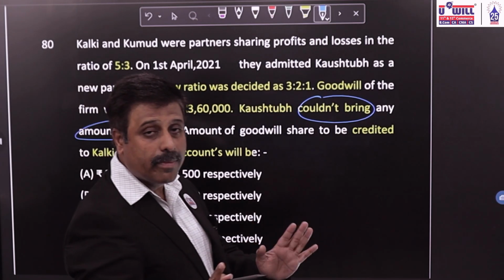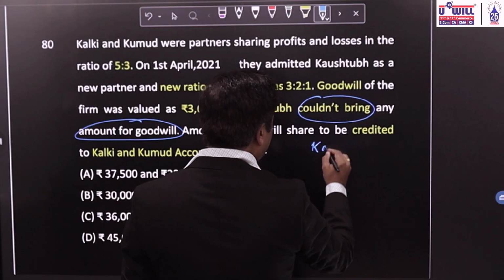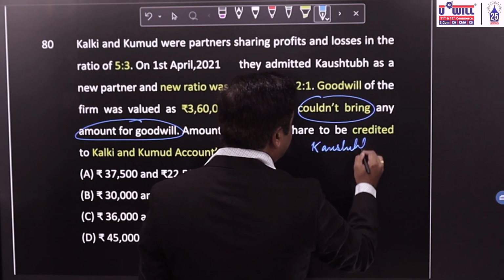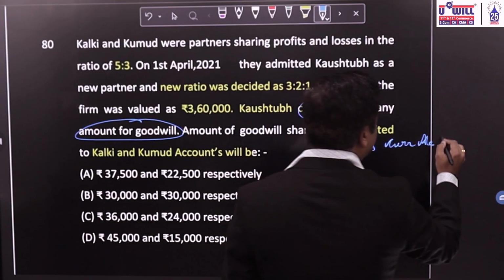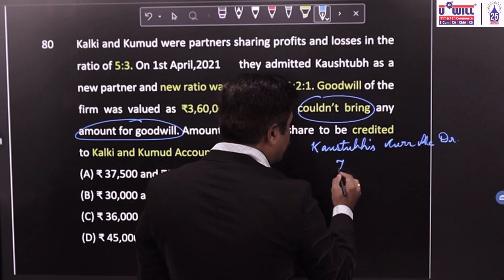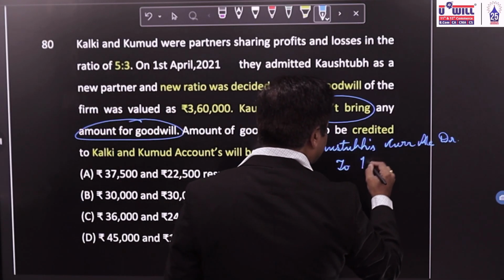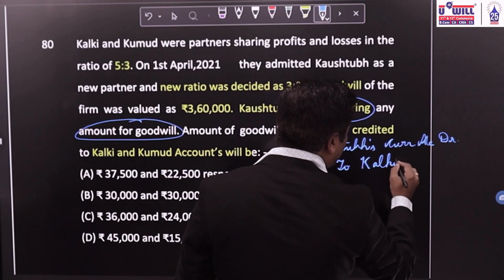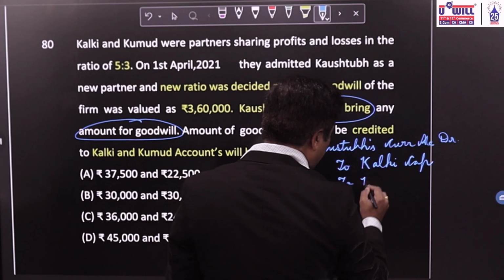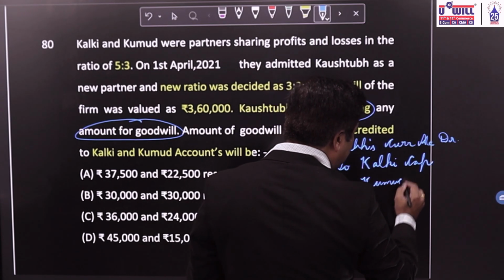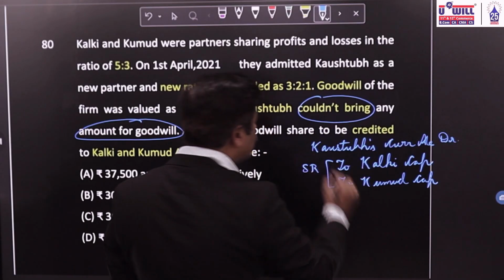If the new partner does not bring any amount of goodwill, then the entry is: Kostub's current account debit, to old partners' capital accounts in sacrifice ratio, to Kalki's capital account and to Kumud's capital account, in sacrifice ratio. This is done in sacrifice ratio.